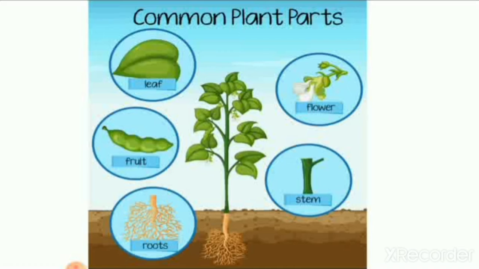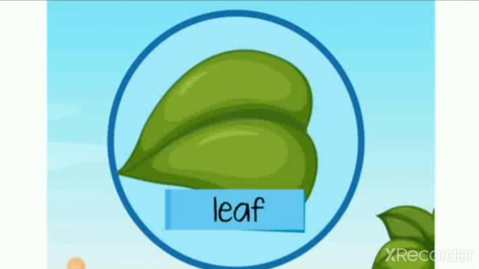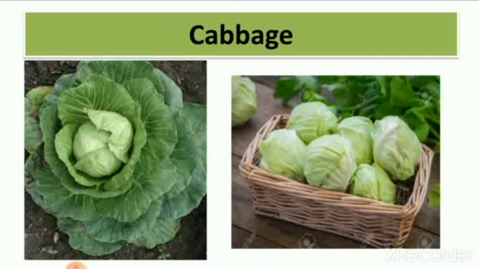Now you can see here the parts of the plant: leaf, fruit, vegetable, roots, stem and flower. So we learned that in lesson number 3. But today we learn about the leaf of the plant. So let's start with the leaves we eat. First, cabbage. You can see here cabbage.